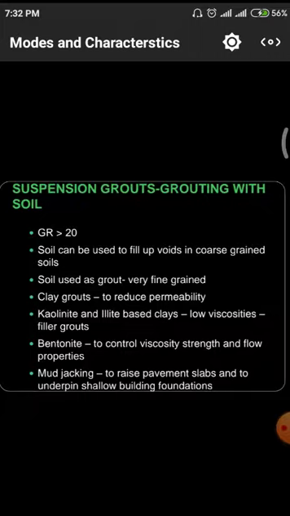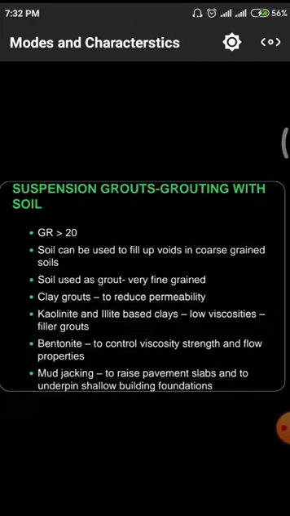Why? Because if the soil is coarse grained, there will be no proper bonding with the water content, so we have to take a fine grained soil and mix it with water. Then there will be formation of a paste. Whenever we inject this paste into the void, after a few hours the water will evaporate, and the mass material will simply fill the void.